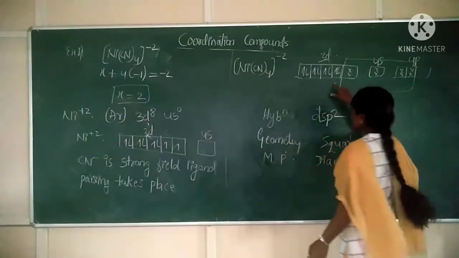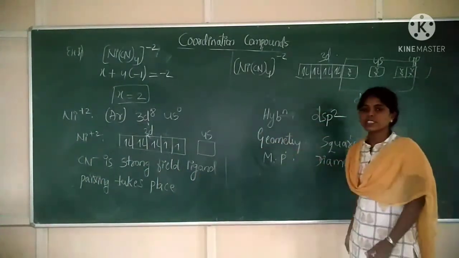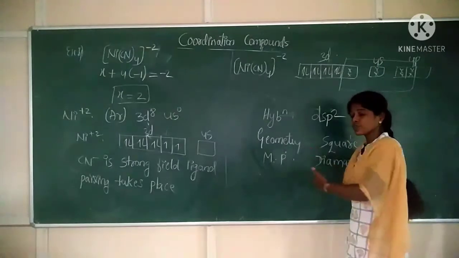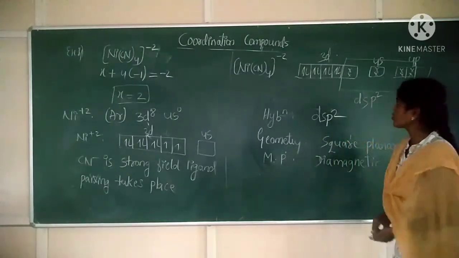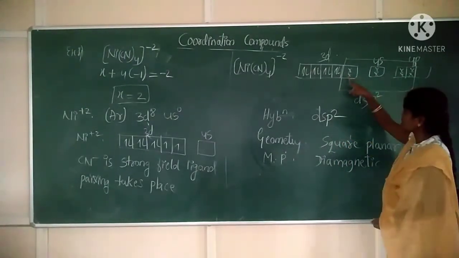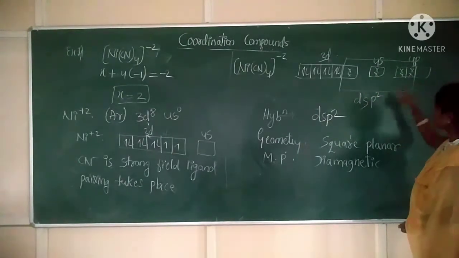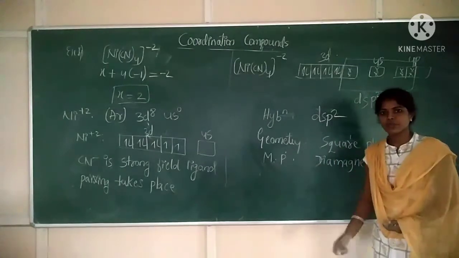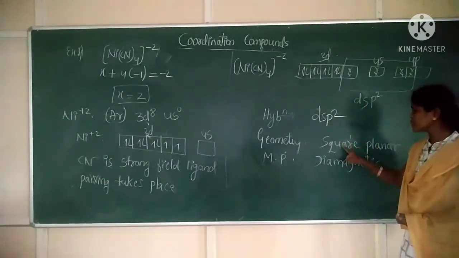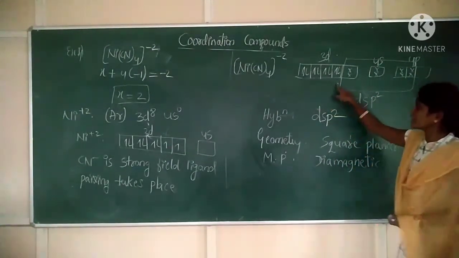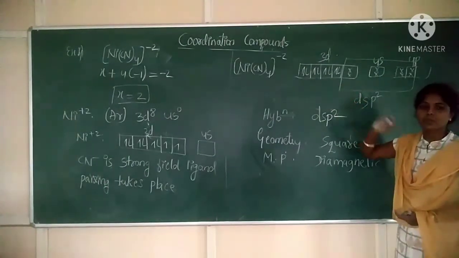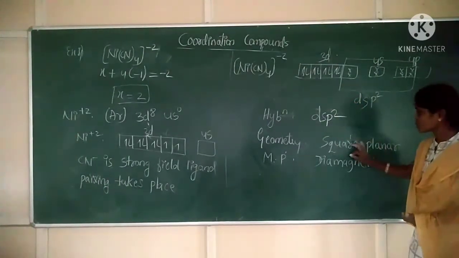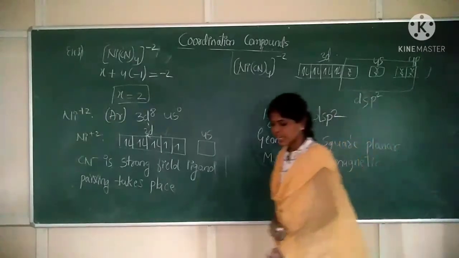Next, all electrons are paired. To make a bond with the central metal ion, we require 4 vacant orbitals. So 1d, 1s and 2p orbitals are involved in the hybridization. So hybridization is dsp2. Geometry will be square planar. No unpaired electrons are present in the coordination compound. So that's why the magnetic property is diamagnetic.